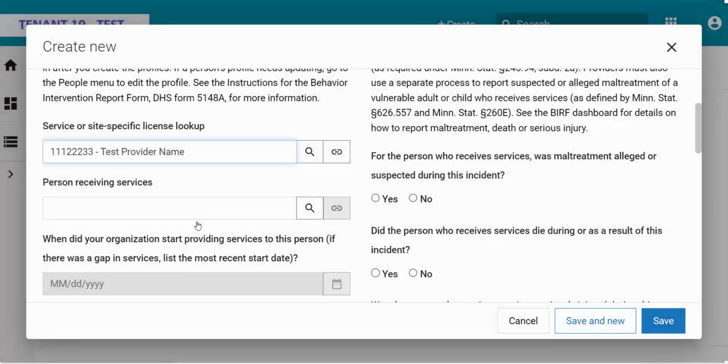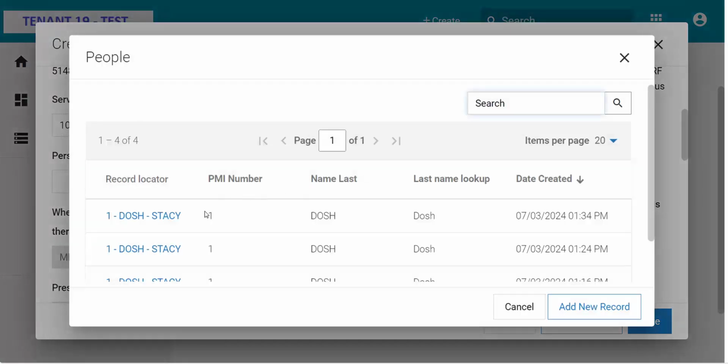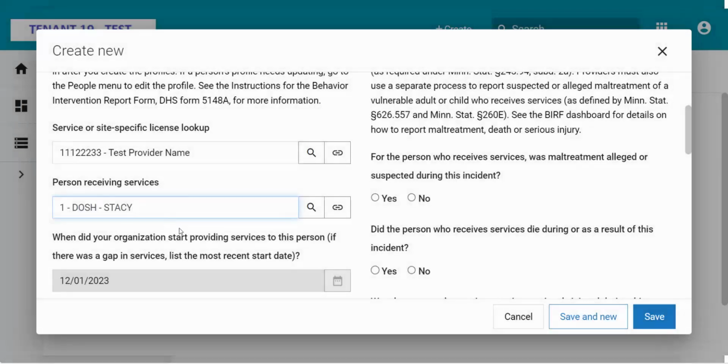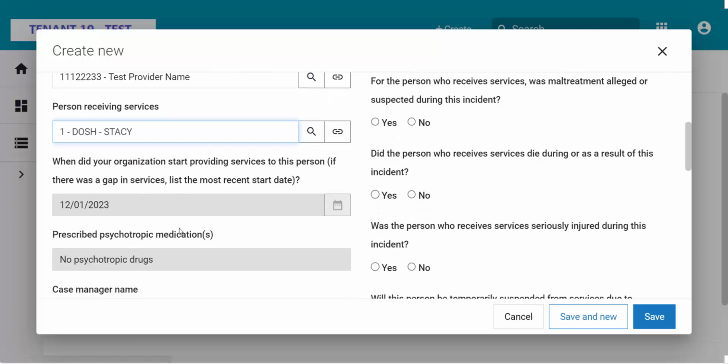For the second question, person receiving services, click the search icon or magnifying glass. Type in the person's last name in the search field. Click on the person you are submitting a BIRF for. There may be more than one profile for a person if multiple staff have created profiles, which is okay. Select whichever profile works best for you. You can always find all information for multiple profiles through the search feature.